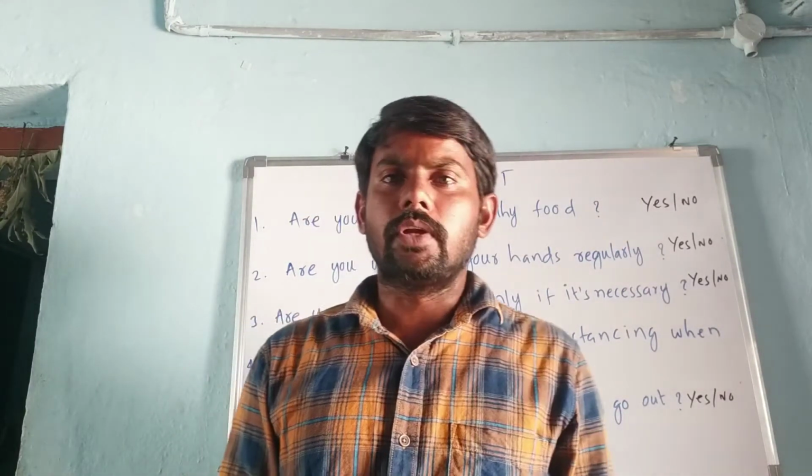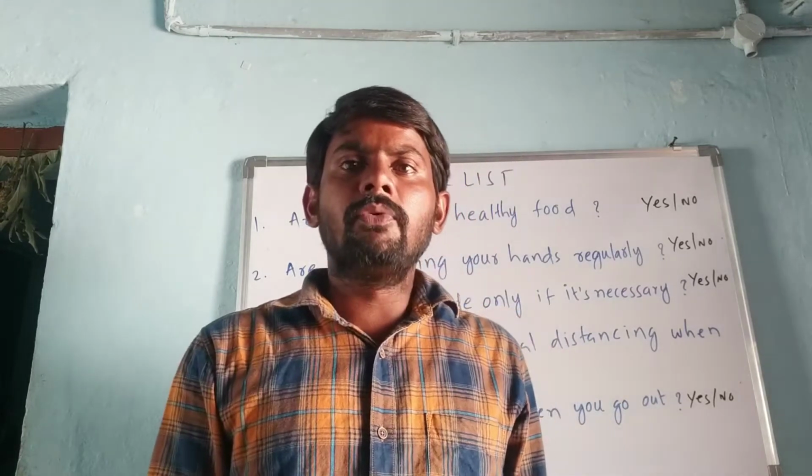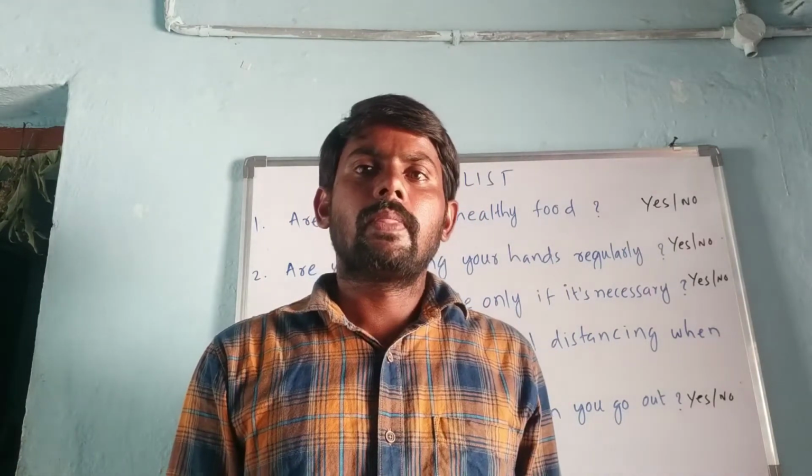Therefore, my dear students, before going to our topic, I want to give you a checklist which indicates precautionary measures for COVID-19. This checklist consists of 5 yes or no questions.